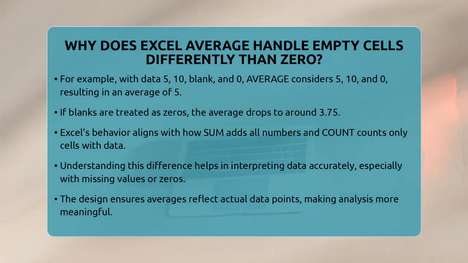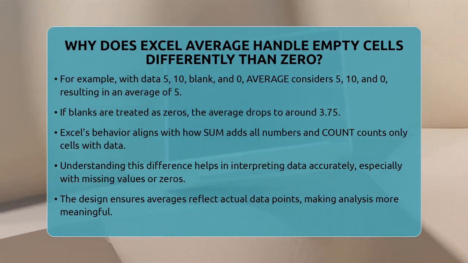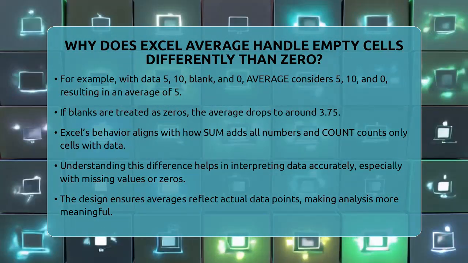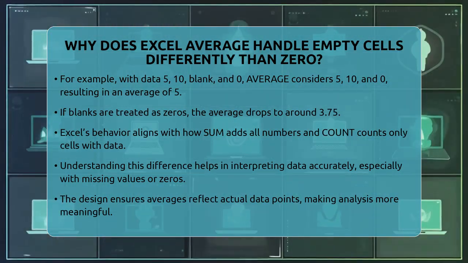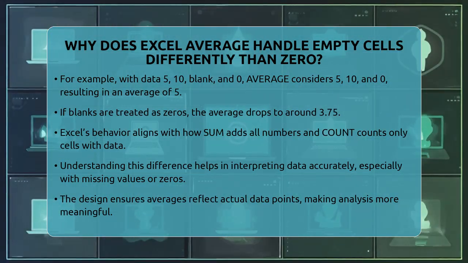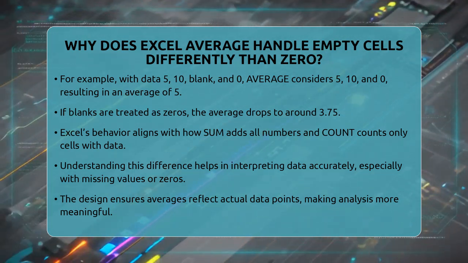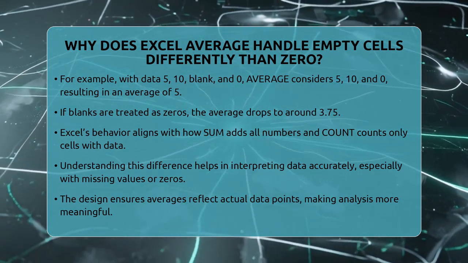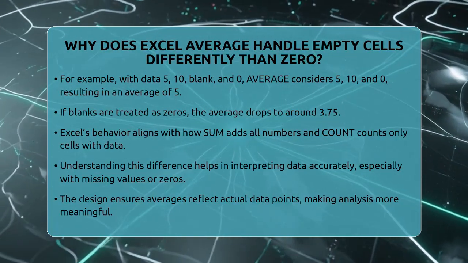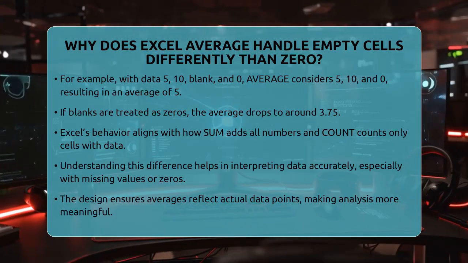This behavior aligns with how sum and count work in Excel. Sum adds all numeric values, including zeros, and count counts only cells with numbers. The average function combines these two actions internally. So, in short, Excel treats empty cells as no data and ignores them, while zeros are valid numbers that are included in calculations. This helps keep your averages meaningful and accurate, especially when working with data that has missing values or zeros.